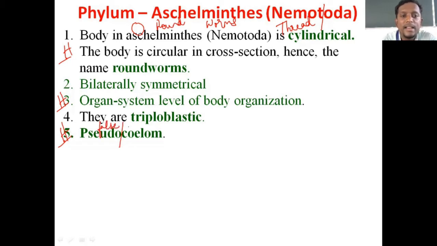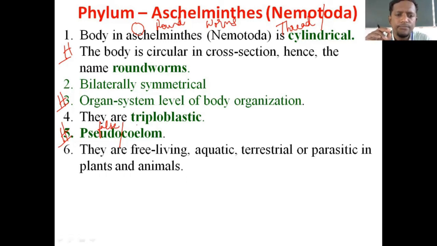False body cavity. What is that body cavity? Internal body cavity. But this body cavity is not covered by or lined by mesoderm. So we are not considering it as a coelom. So hence you can mention that these organisms are pseudocoelomates. We are not going to define it. After mentioning the organisms are pseudocoelomates, we'll jump to the next point.